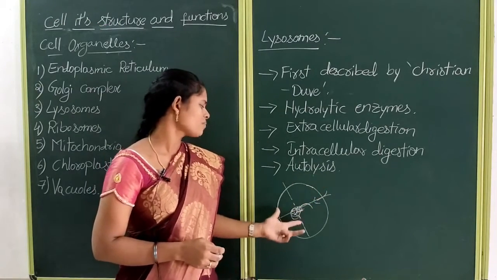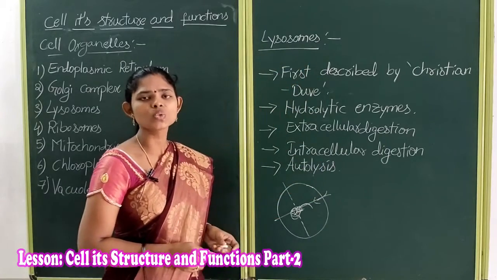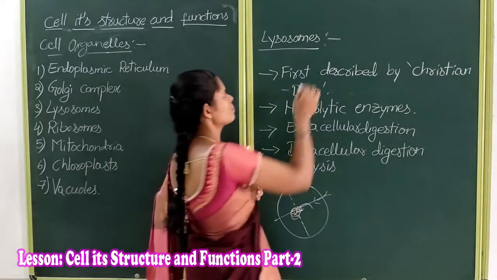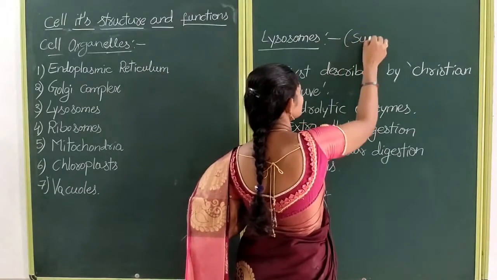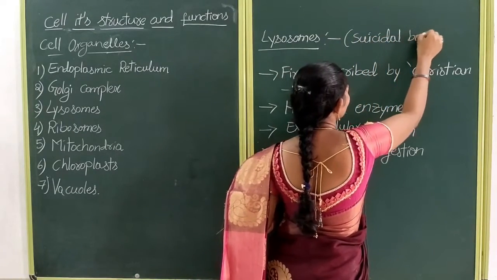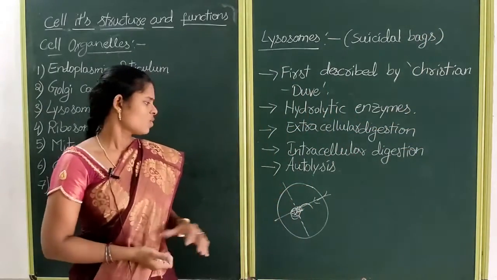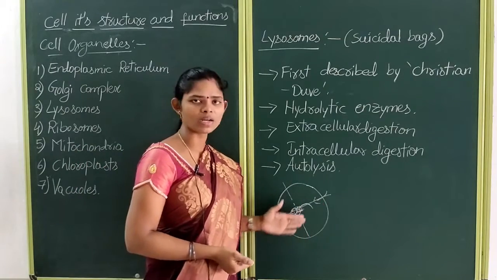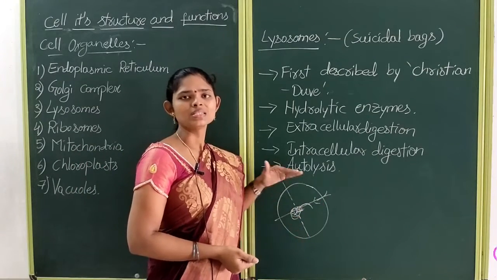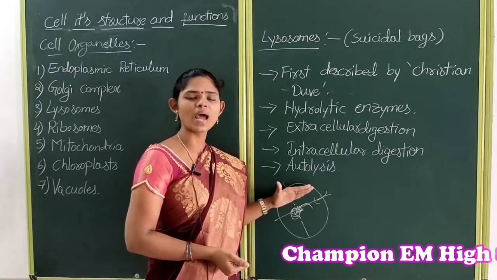That's why lysosomes are known as suicidal bags of the cell. Why? Because with its own cell organelle, the cell is destroying itself.